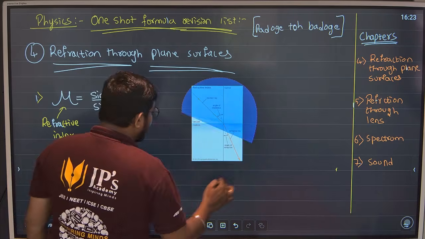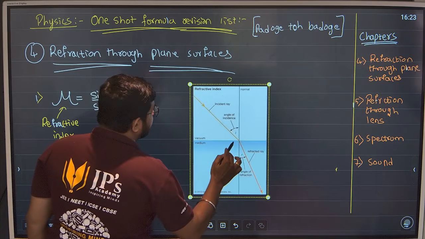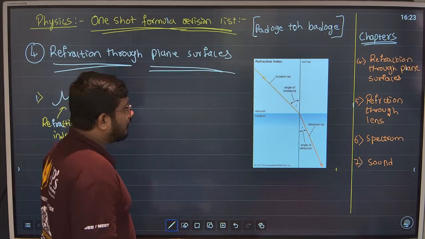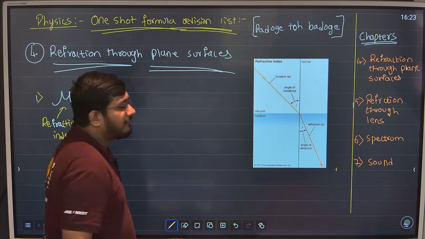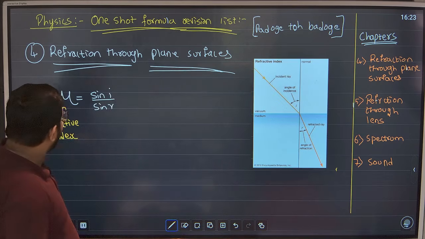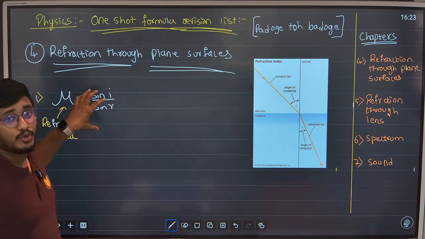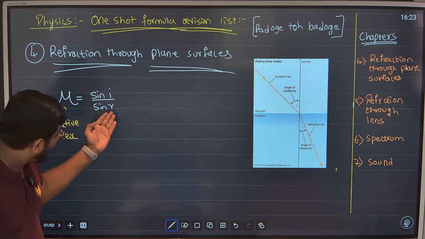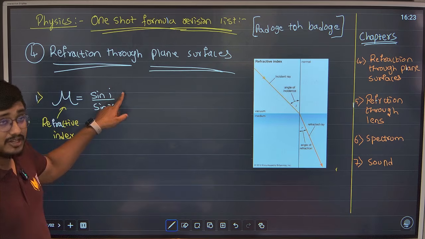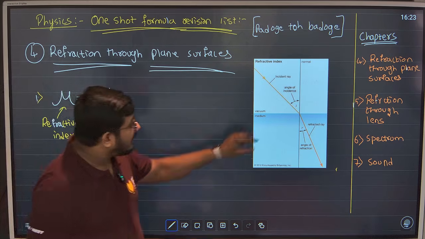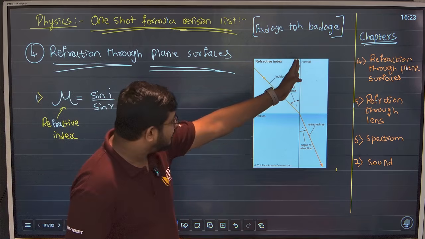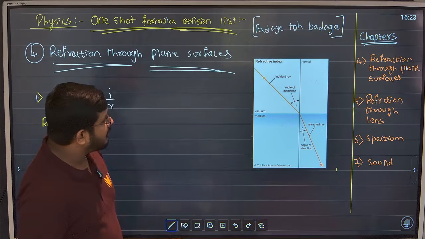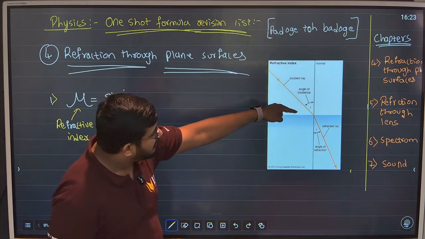So look in this diagram, guys. So see, refractive index. Basically, refractive index is a ratio of sine of angle of incidence to sine of angle of refraction. I is angle of incidence, R is angle of refraction. What is angle of incidence? This is normal. Imagine this condition, guys. Imagine this condition. The light is falling